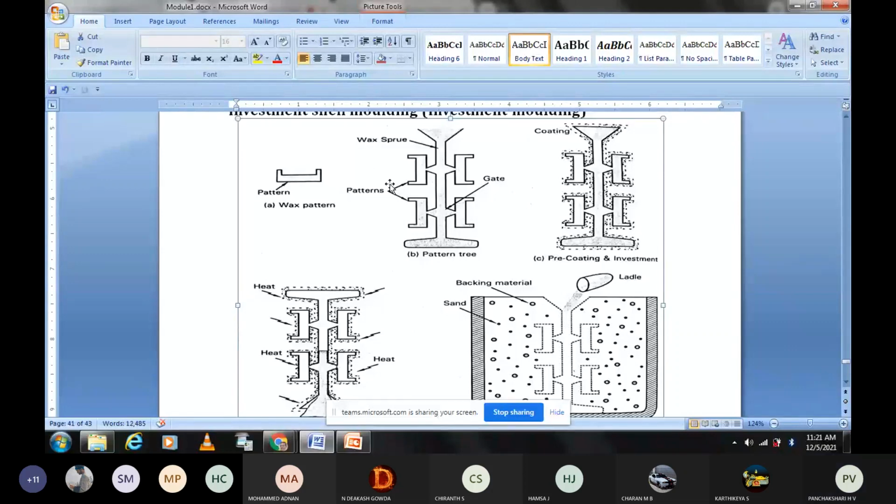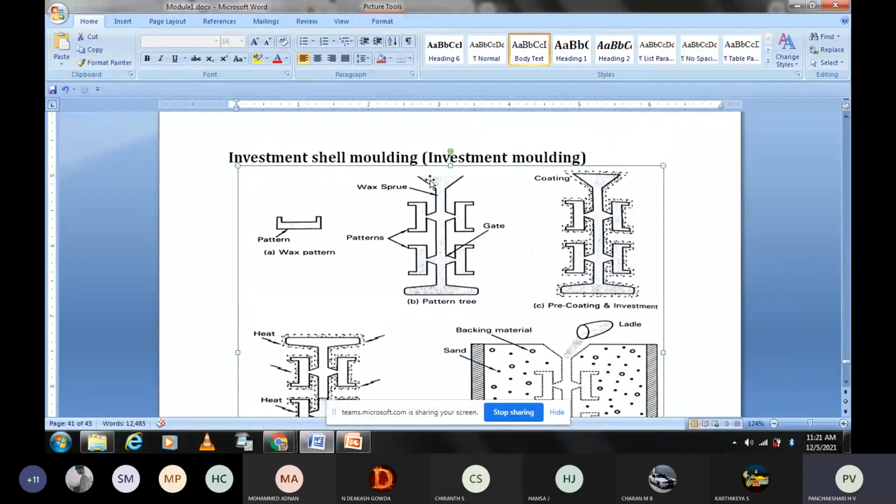Next, this is the sprue, and this is the pattern placed, attached. This is called the tree actually. The shape is a tree shape, a pattern tree. Now a sprue is prepared, and here it is surrounded by sand, which is not shown. It is surrounded by sand like this box. There is a box surrounded by sand, and we are preparing the wax sprue like this. This sprue is made of wax again.